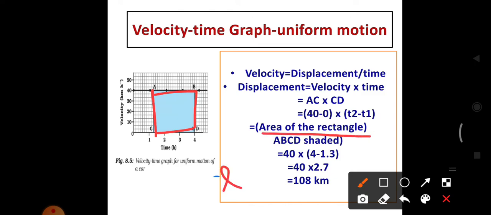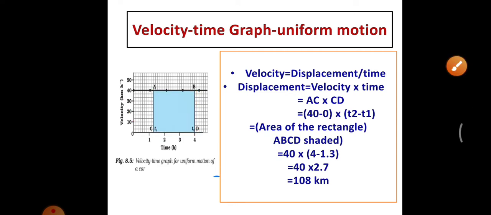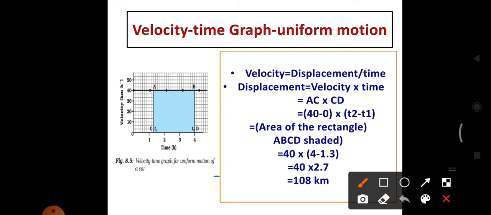The area of the rectangle is L into B. So this is L and this is B. So L into B: 40 into (4 minus 1.3), which is 2.7. So 40 into 2.7, we get 108. The unit of displacement we know is meter, but here the distance is measured in kilometer, so we write kilometer.